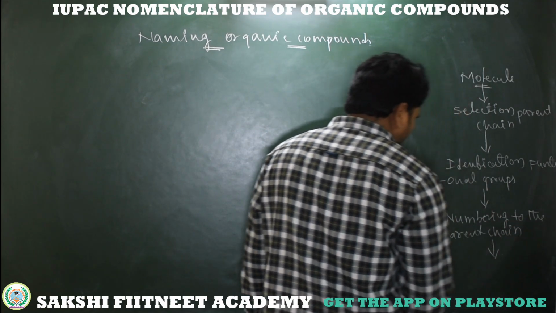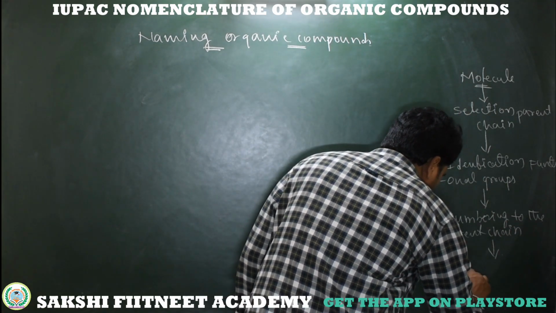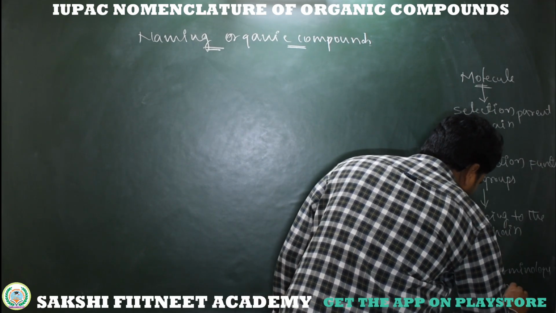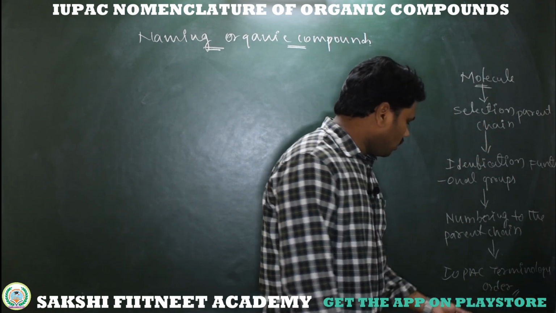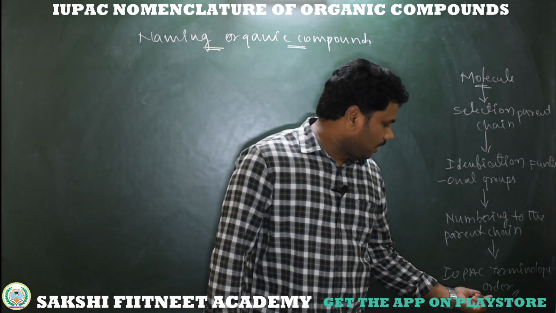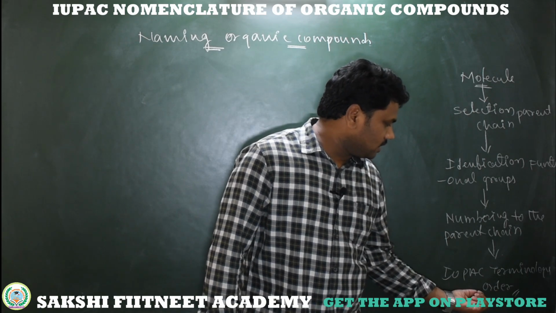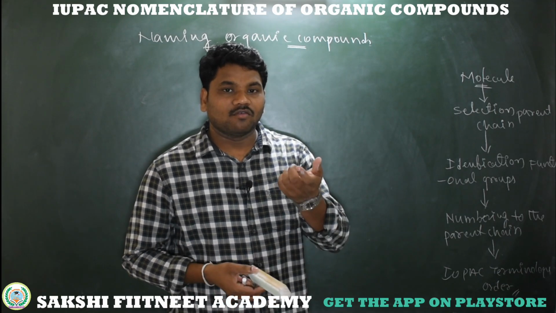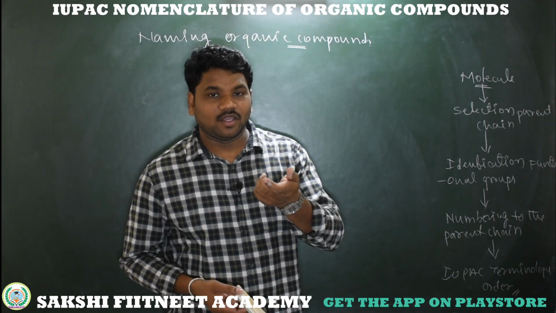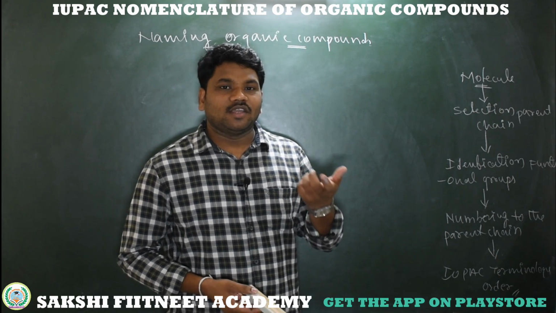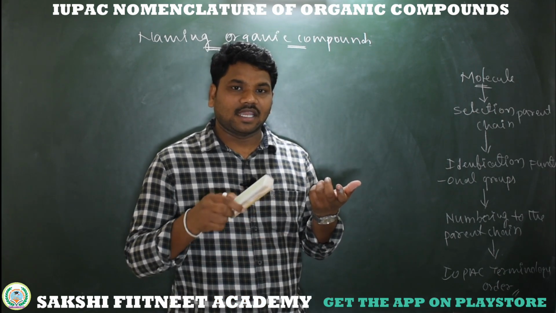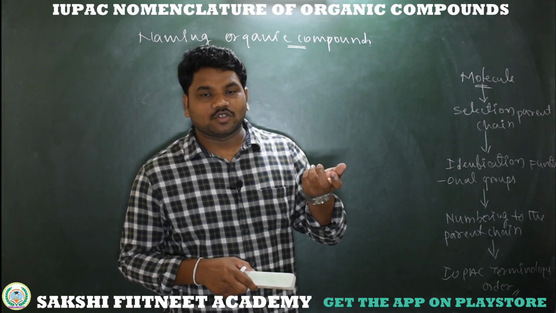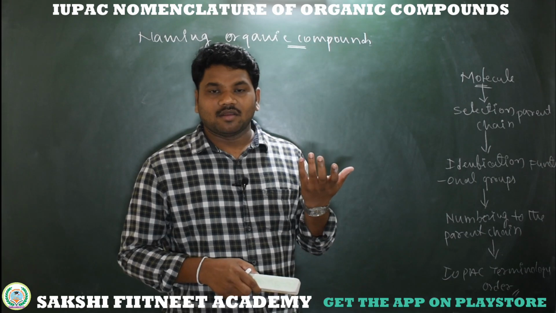Then finally we need to follow the IUPAC terminology order. So what is the IUPAC terminology order? Coming to the organic name, according to the IUPAC system of nomenclature, every molecule describes its structural features by taking word root, prefixes and suffixes. So what are prefixes? Whatever information about secondary substituents, their position, and which substituent is present on the molecule, that is given by the prefixes.